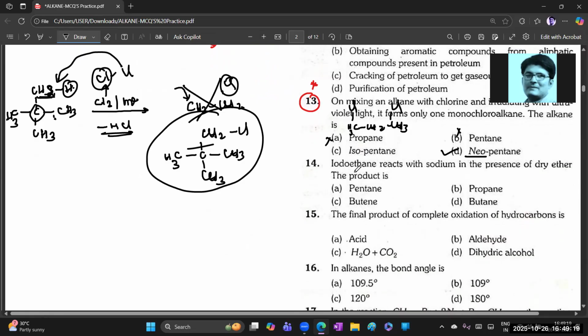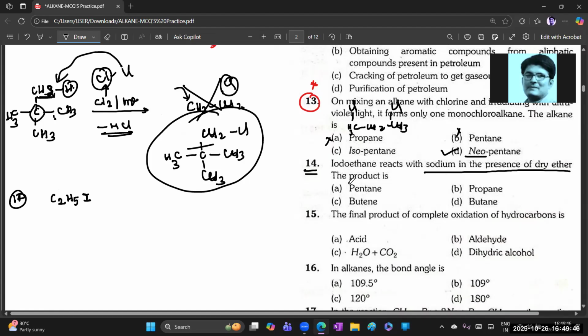Clear? Next. 14th one. Let us see. Iodoethane. How can we write iodoethane? Ethane means C2H5. This is iodoethane. When it reacts with sodium in the presence of dry ether, that is nothing but the Wurtz reaction.